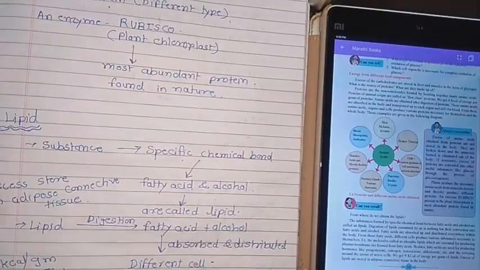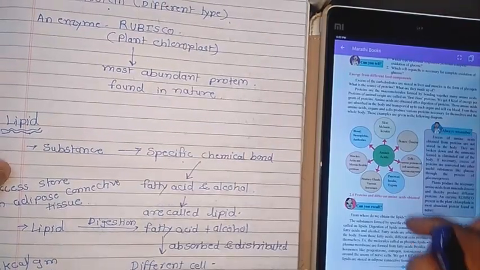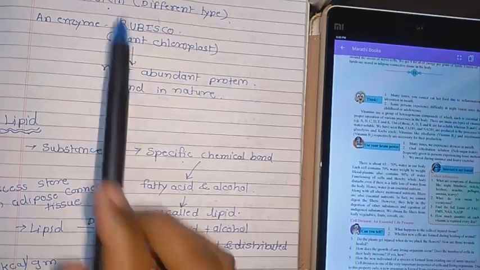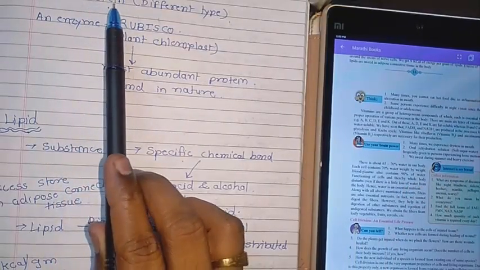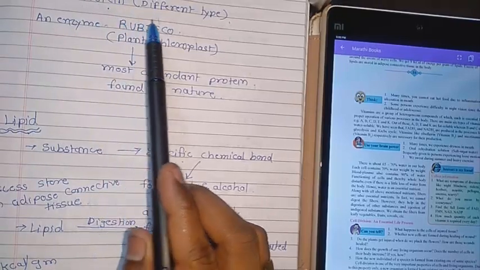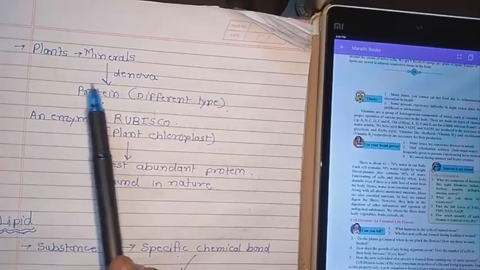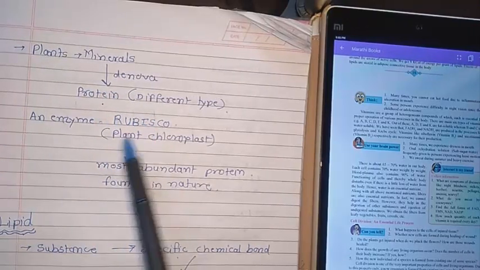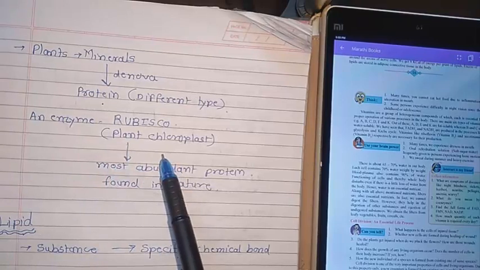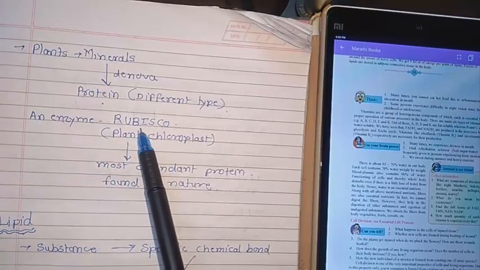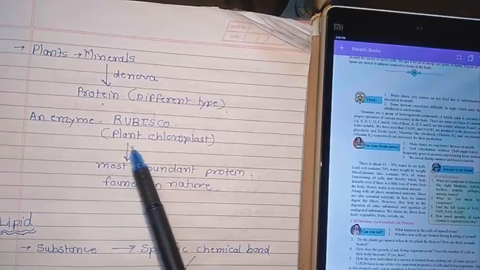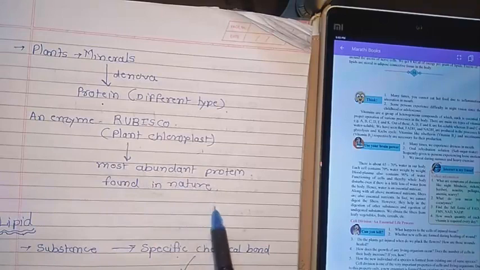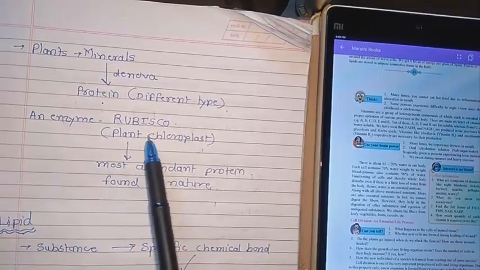Now, plants and minerals, which we had studied in this chapter, on page number 17. Specifically, on pages 16 and 17 we are doing the revision. In this, what will happen? The plant takes up minerals, which undergo de novo synthesis, and it forms different types of protein. An enzyme present in the plant chloroplast is known as rubisco, which is the most abundant protein found in nature.